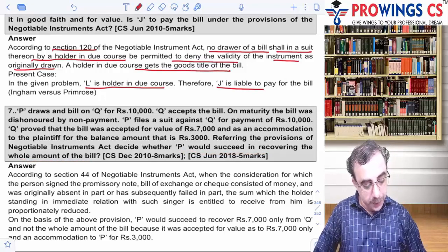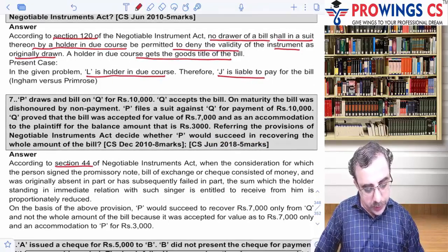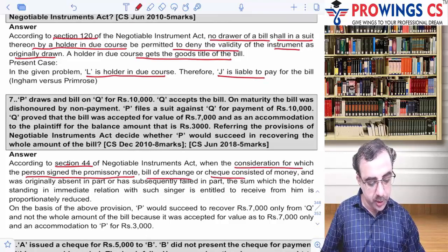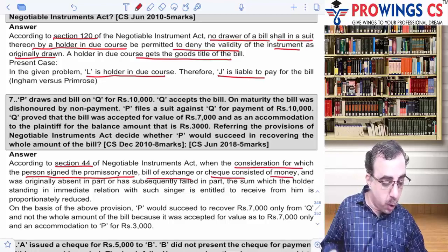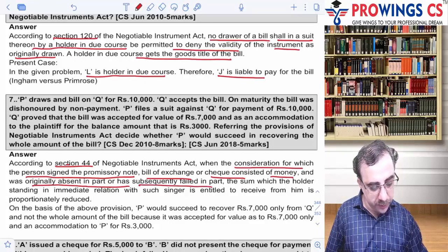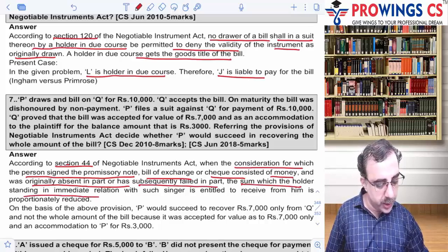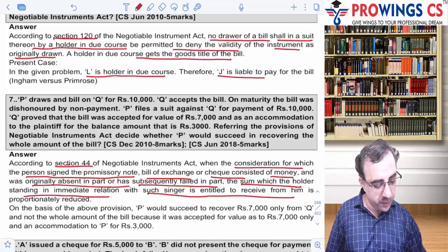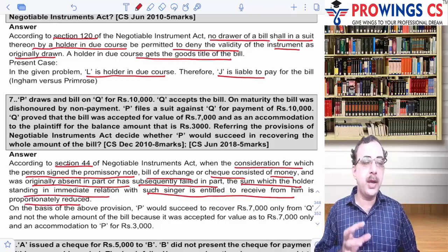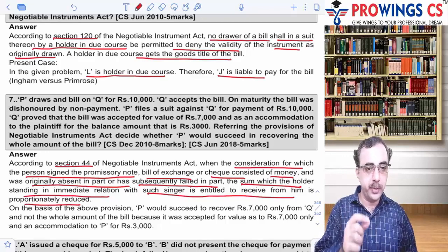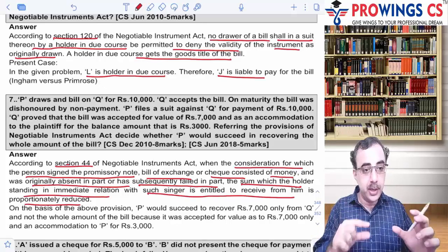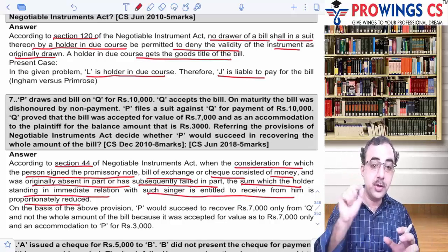Let's see. यहाँ पे हम लिख रहे हैं section 44 comes into picture. So when the consideration for which a person has signed a promissory note, bill of exchange or even a check consisted of money and was originally absent in part, or has subsequently failed in part, then the sum which the holder standing in immediate relation with the signer is entitled to receive from him is proportionally reduced. क्या बोला सर? देखो इसने बोला क्या है, इसने बोला ये है कि अगर आप एक इंस्ट्रूमेंट लेते हो, when you are taking an instrument of a promissory note, bill of exchange or a check, and it is represented by a particular money value, but the liability to that money value is not equal to the value of the instrument. जितना उस पर लिखा है उसकी इतनी वैल्यू नहीं है.